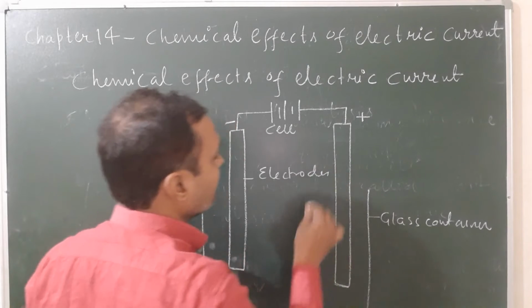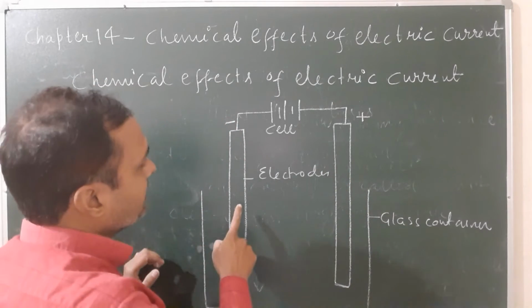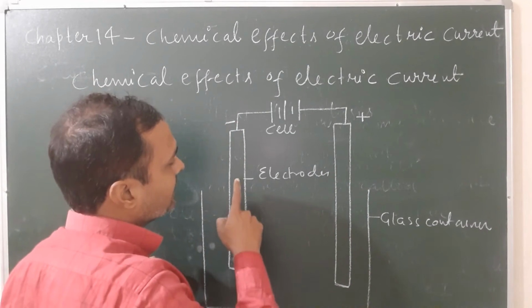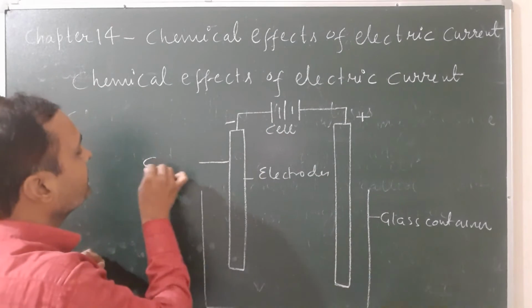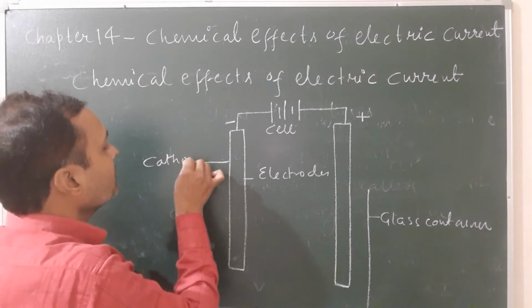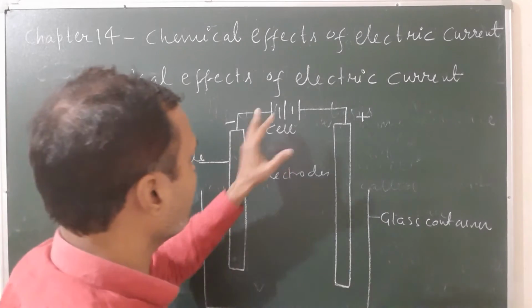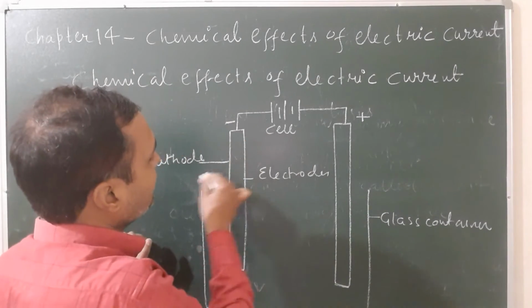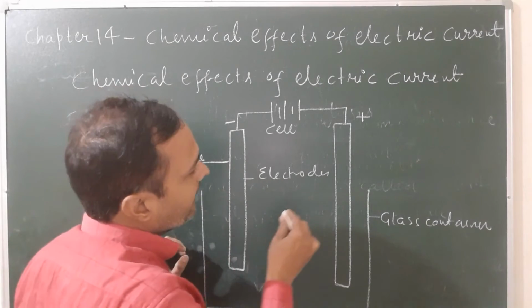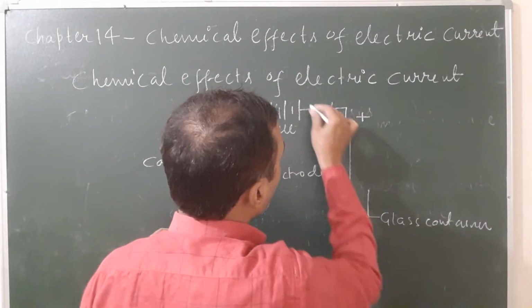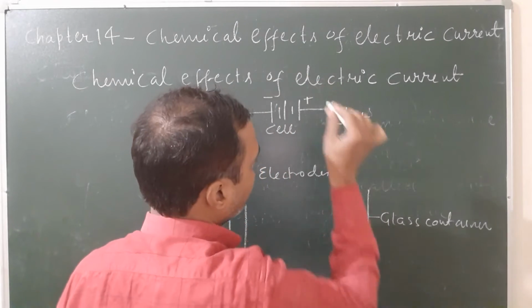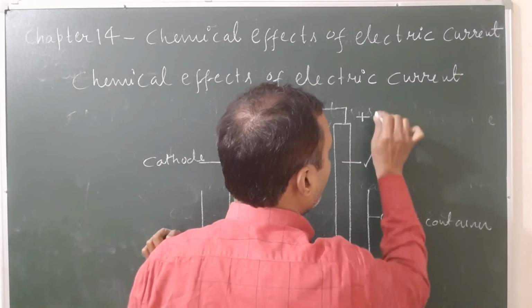Electrodes. There are two electrodes. The electrode attached to the minus terminal of the battery is known as the cathode. The electrode attached to the positive terminal of the battery is called the anode.